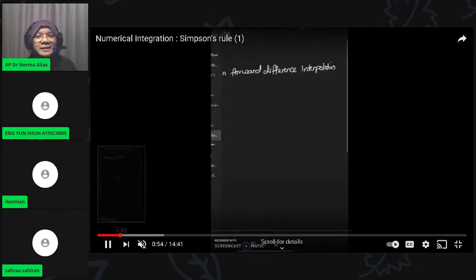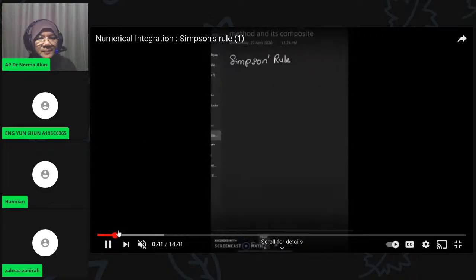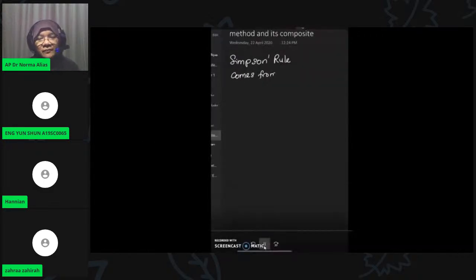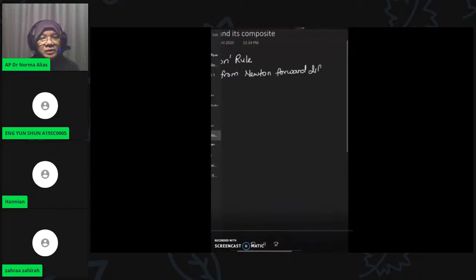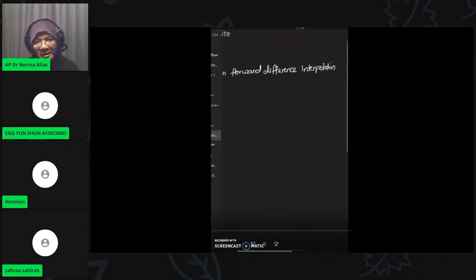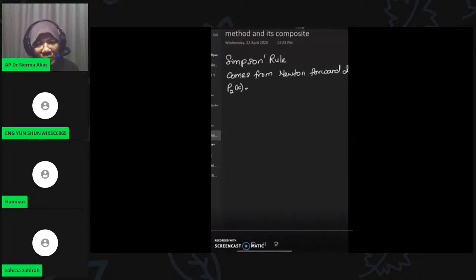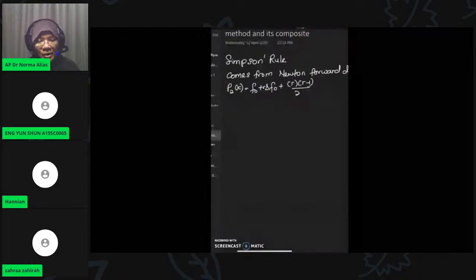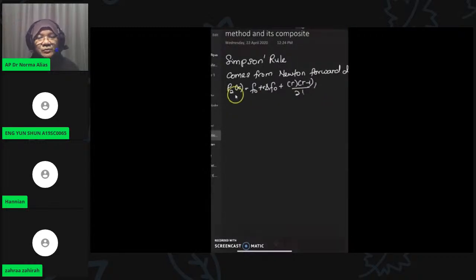All right, so we can use here the trapezoidal rule based on what? You can see here it comes from the Newton forward difference formula, based on f naught plus r delta f naught plus r(r minus 1) delta squared f naught divided by 2 factorial.